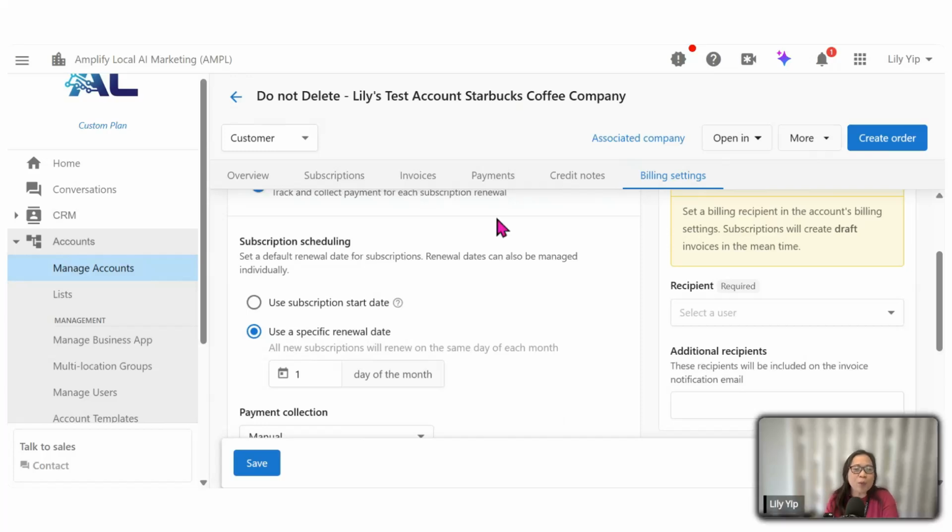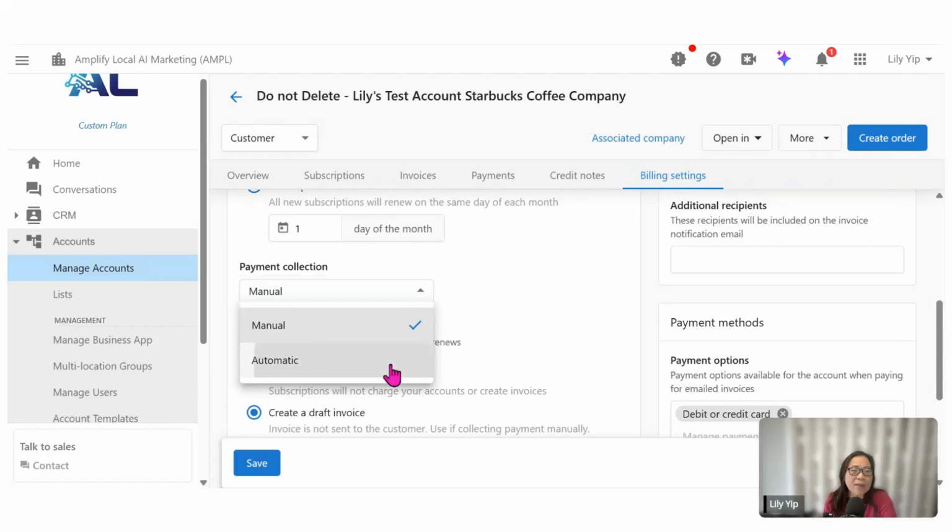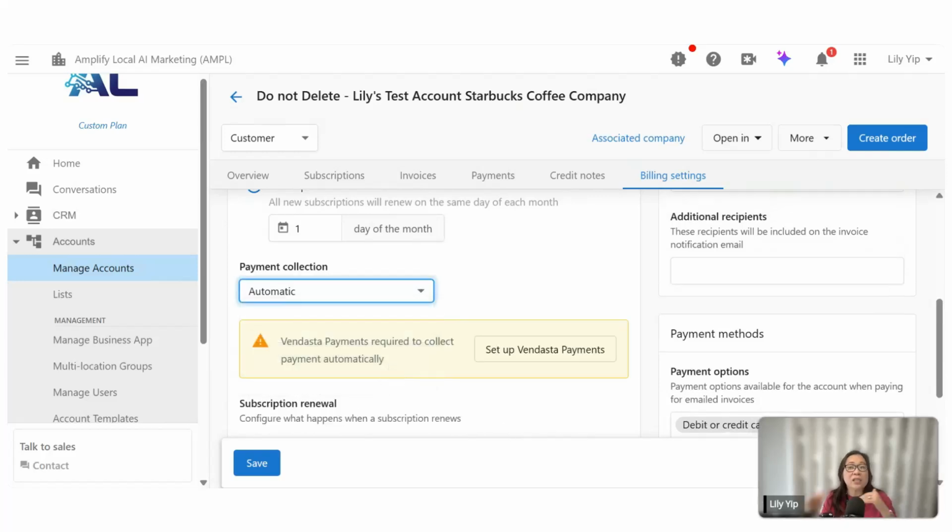All right. Subsequently, the next section will be payment collection. Now, this system allows you to collect manually. Say, for example, some of you are collecting outside of the Vendasta system, or you may be collecting a check from your clients, so you are doing a manual collection. Else, most of us, and I'll recommend you, use the automated payment collection. What it means is the system will automatically collect payment from your clients on a recurring monthly basis. So you do not need to worry about when you need to charge client A, client B, client C. Let the system do the work for you automatically.